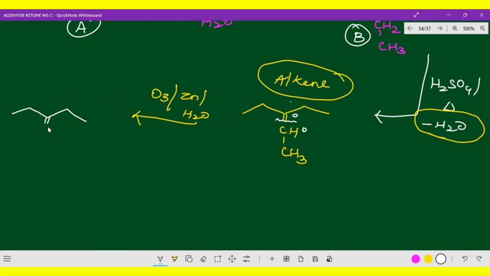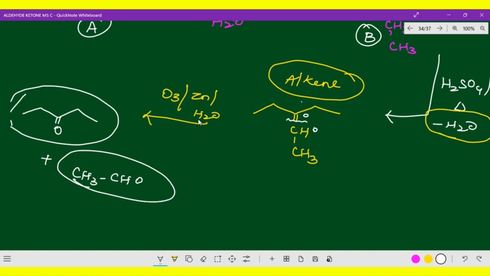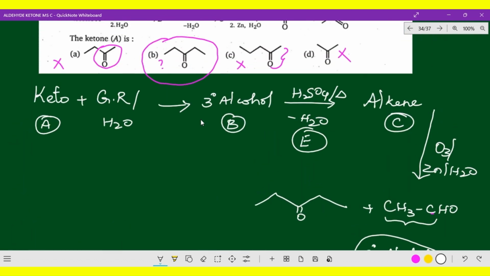So this is a keto group, and this is CH3CHO, acetaldehyde, and this is a keto group. I hope you got the clarity now. Which is the correct option? Generally, if we know the concept, even by hit and trial we can bring the answer. Exactly, so the concept is very, very important.